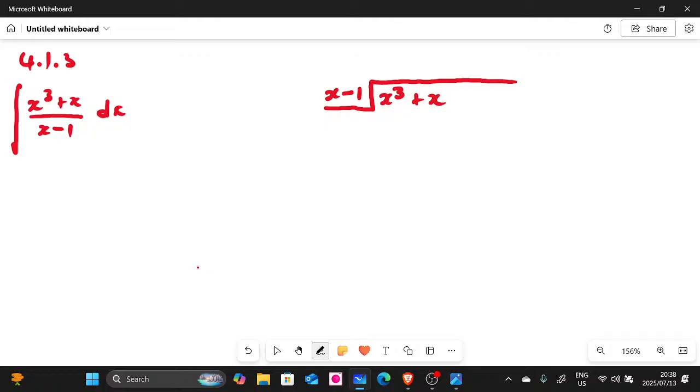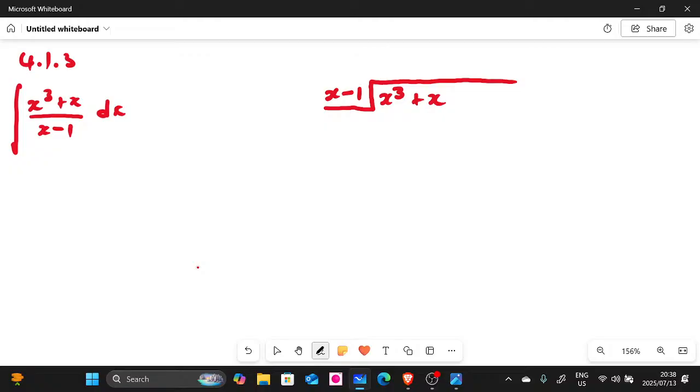Now, as you can see, we don't have x squared there, guys. So I hope you will be paying attention, because this method, a lot of people don't like it, but it works. The other methods kind of give you a challenge when you have this type of terms. Look at the numerator. We have x to the power of 3 plus x only, and usually it's x to the power of 3 plus x to the power of 2 and x to the power of 1 plus a constant, right? This time around we only have x to the power of 3 and jump straight to x to the power of 1. So how do we actually do this one?